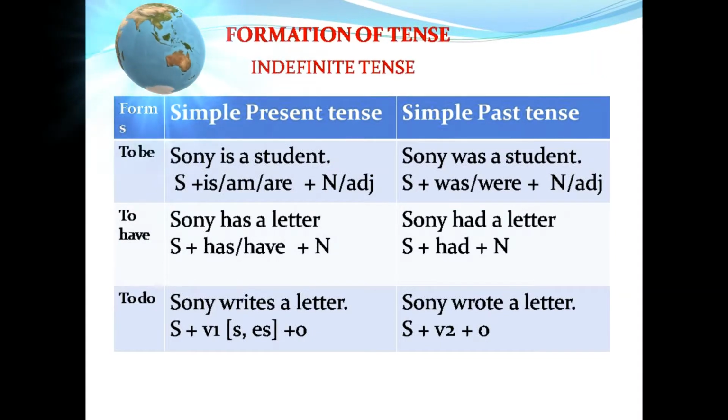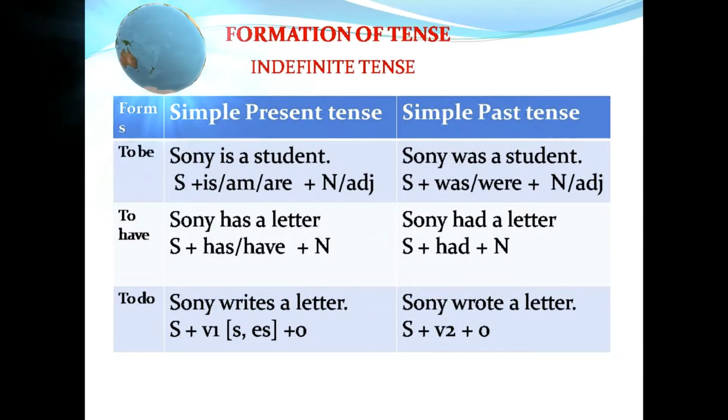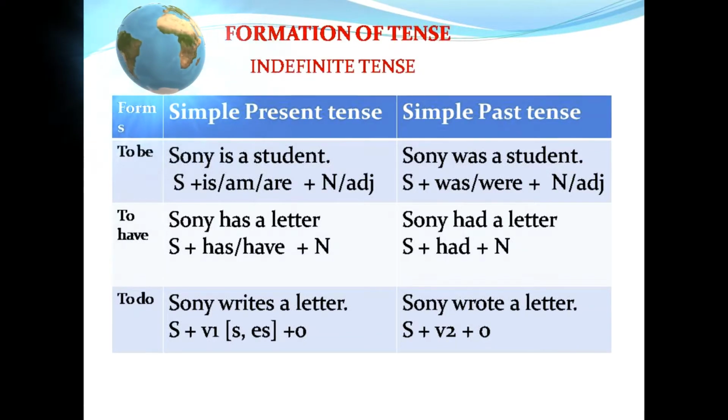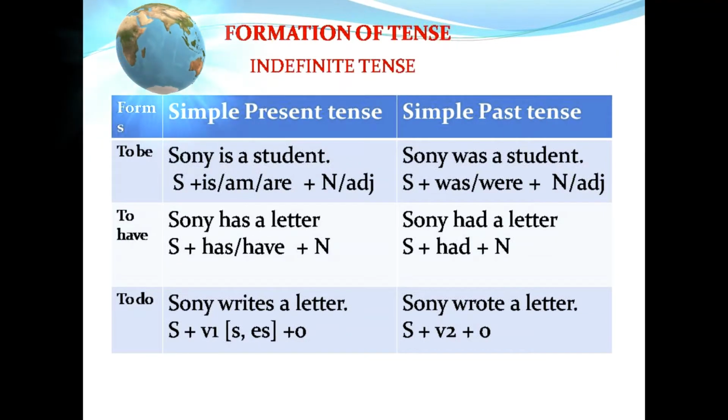To have form of the verb. Sunny has a letter is an example for simple present tense. Sunny, subject. Has or have, main verbs. A letter, noun. Sunny had a letter is an example for simple past tense. Sunny, subject. Had, main verb. A letter, noun.